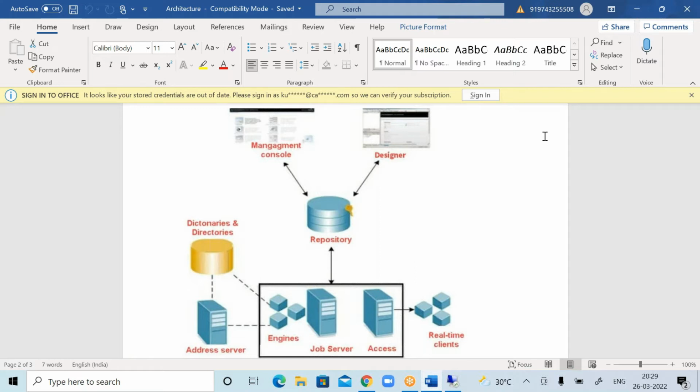Yeah, that's what I told you, right? In the marketplace, we have different types of ETL tools. As I told, BODS is an ETL tool, which is an SAP tool, and likewise we have Informatica, SSIS, and more than 10 to 15 ETL tools in the market. Those all come under ETL tools, and I can say the user friendliness is a little bit the same across all these different types of ETL tools.